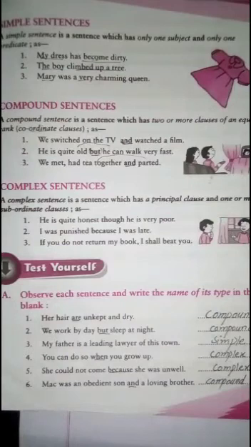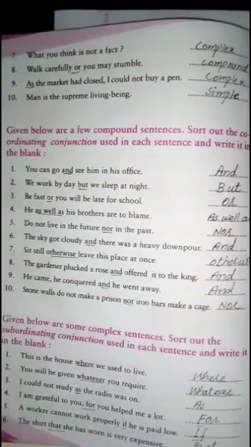Next, fifth one, this is the same sentence. And the sixth one: Mac was an obedient son and a loving brother. This is like the first sentence. This is a compound sentence. Now solve the next sentences.